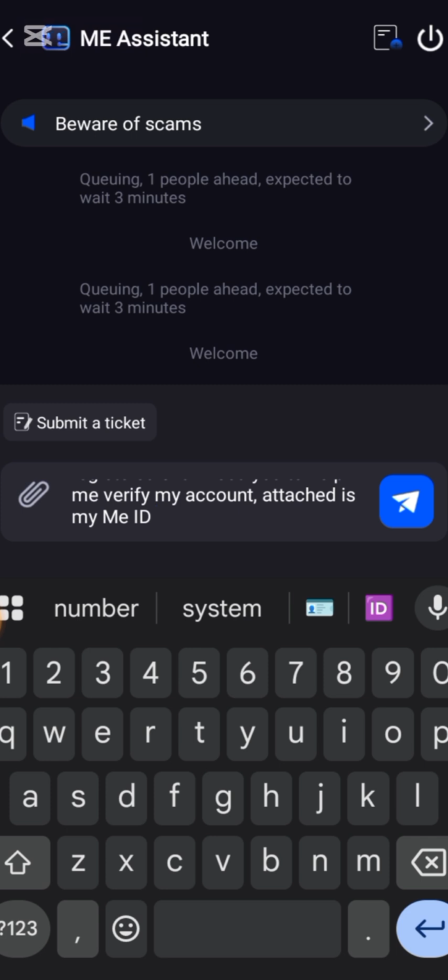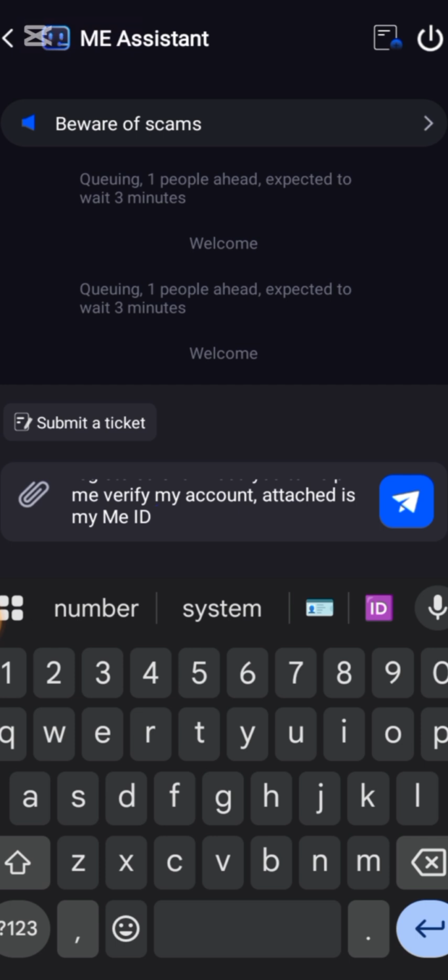Now I have no business here because my account has been verified a long time ago, and with MePass, I think I'm not going to show you how much I've made, but 1 meg currently is $5. As at the last time I checked, $5.25. So I am forecasting MePass to get to $6 in no time. If you're still sleeping on this opportunity, or you haven't been verified, I'm sorry, you're losing and you're missing a lot.